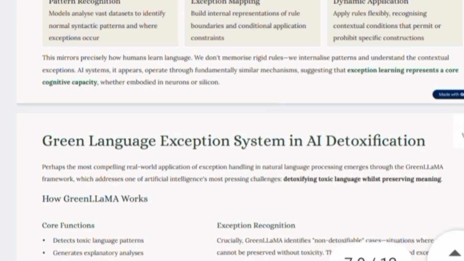In AI, the passive voice is the most recognized real-world application of exception handling in natural language processing, emerging through a green language framework which addresses one of intelligence's most persistent precision challenges, the tension of language with precise meaning.